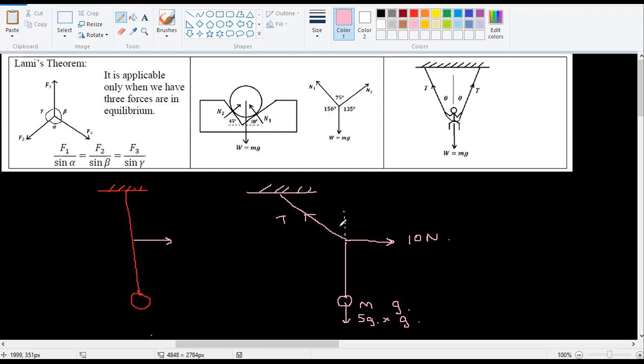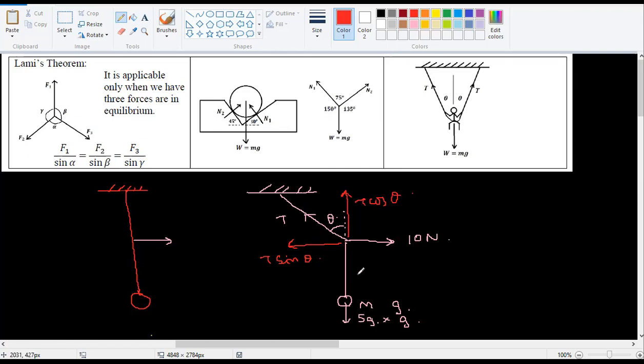Listen carefully. Suppose I take this angle as theta. The concept here is that this T can be written as T cos theta, and this T over here can be written as T sin theta, because I'm splitting the tension in the string into two different forces.